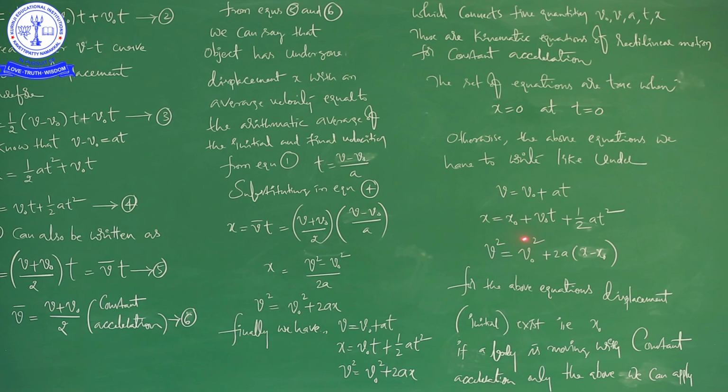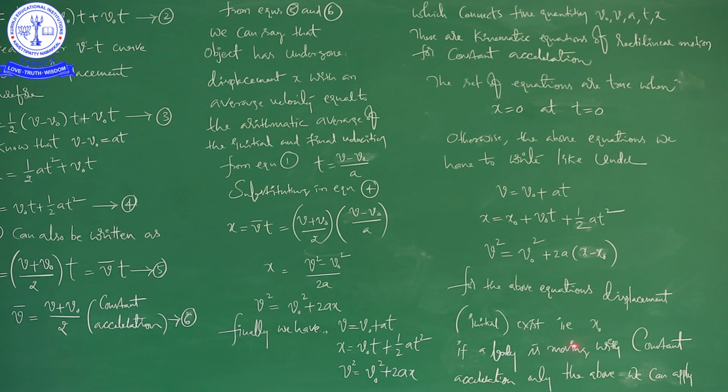So, when the displacement of a body is not 0 at time t equal to 0, then these are the kinematic equations of motion for a body moving with constant acceleration, okay, right. For the above equations, displacement exists, that is x naught, that I already told you.